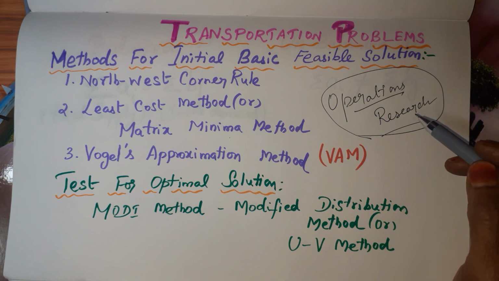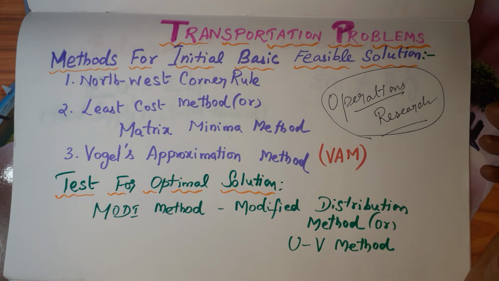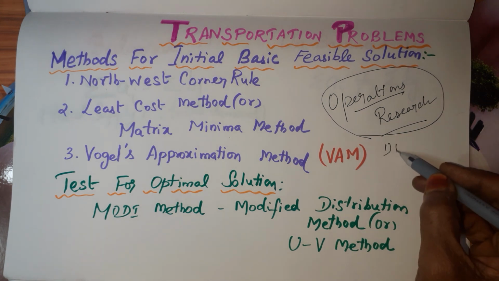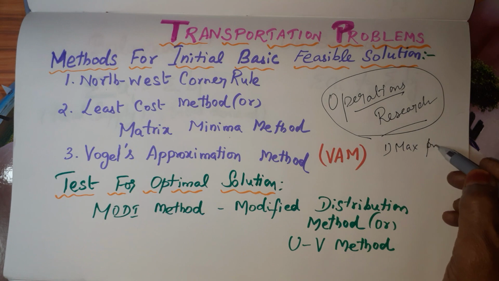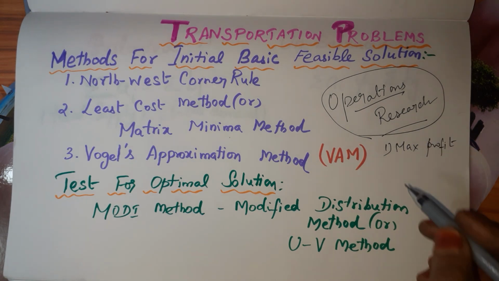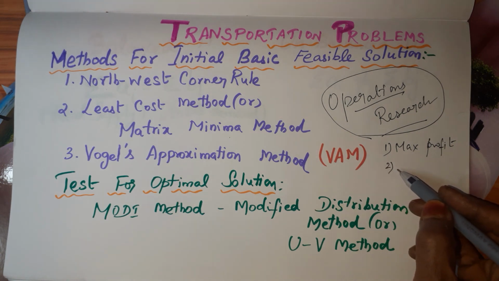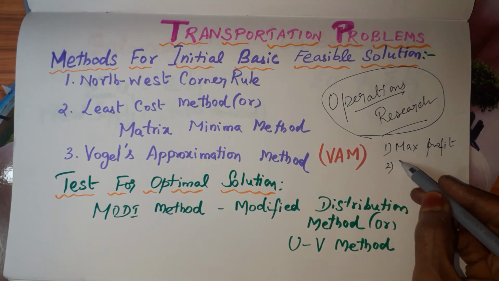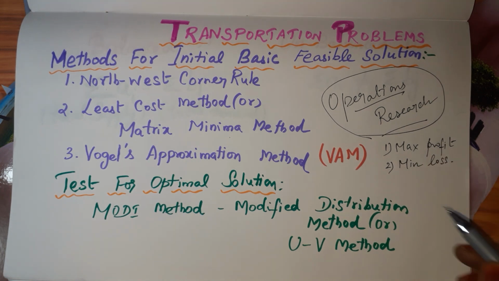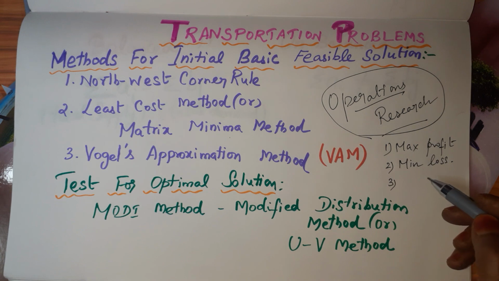If I'm running a business, that is, I'm the owner of the business, I'm producing a product, okay? So what should be my aim? I have three aims. One is to get maximum profit. If I get profit, I want to maximize the profit. In some situations, we may get loss. At that time, we want to minimize the loss.